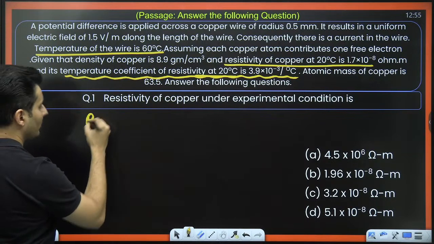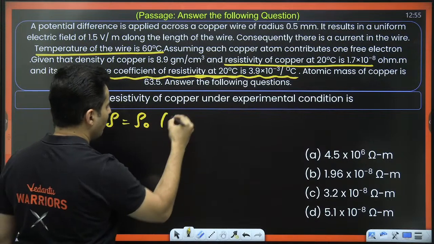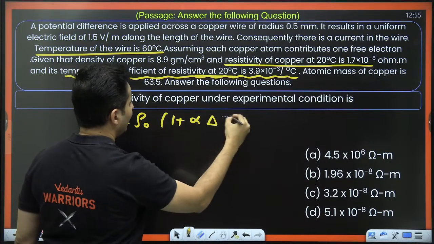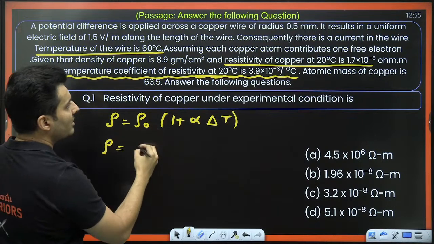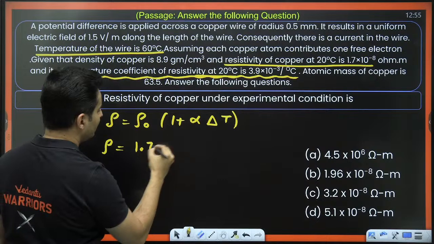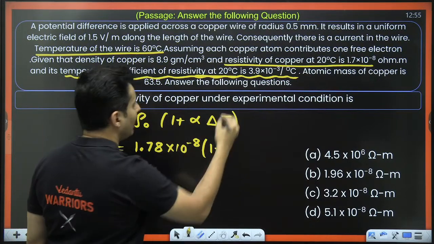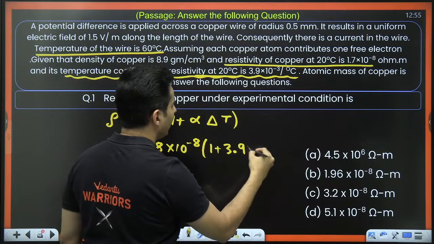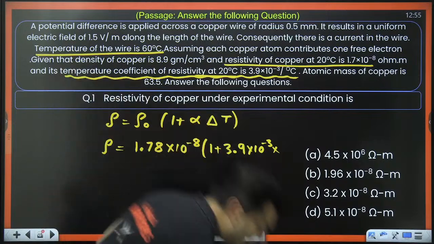So using the formula, resistivity is original resistivity into 1 plus alpha delta T. Resistivity will be given by, original one is 1.78 10 to the power minus 8 into 1 plus alpha, which is 3.9 10 to the power minus 3 into temperature difference, 60 minus 20.